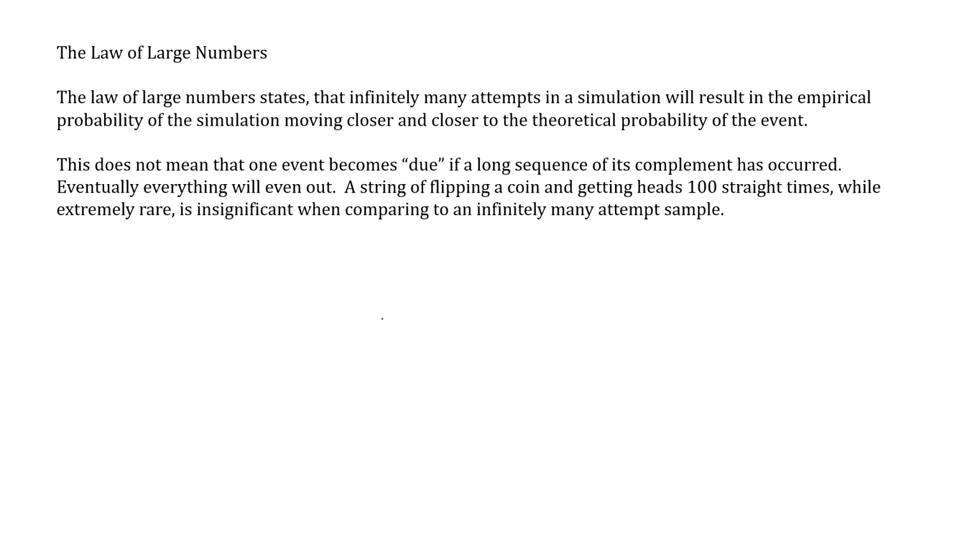The law of large numbers always talks about an infinitely many attempt simulation. Once you start putting numbers on it, it kind of eliminates infinity. But if we flipped a coin 1,000,000 times, we should be pretty close to that 50-50. It may not be exact, but you should be pretty close to that 50-50 theoretical probability. If you roll a die 1,000,000 times, you should be pretty close to getting every single number 16% of the time. That's what 1/6 works out to be.